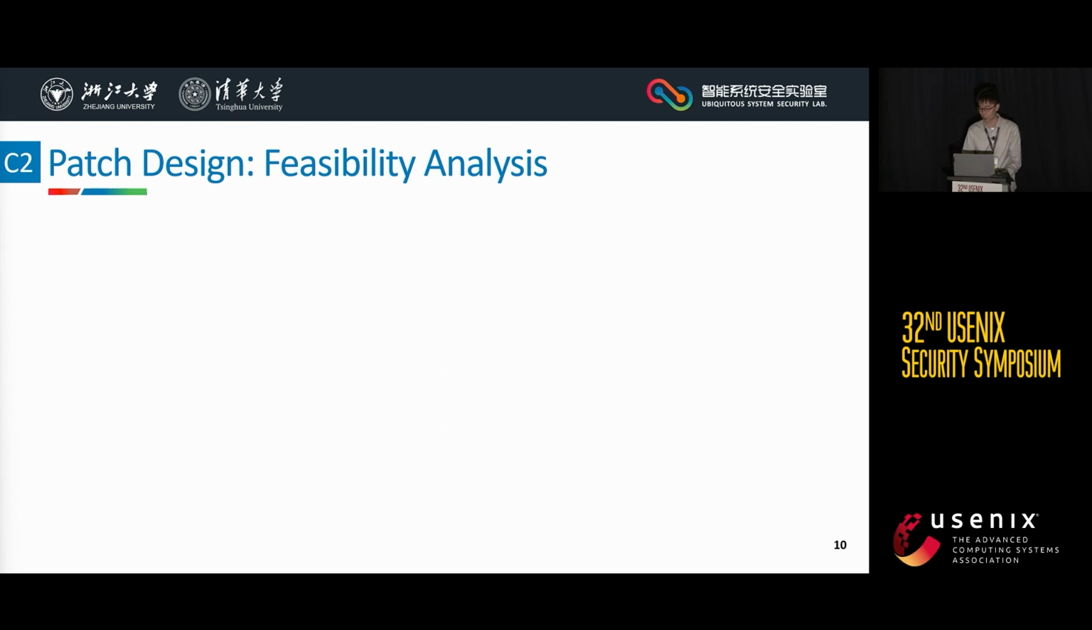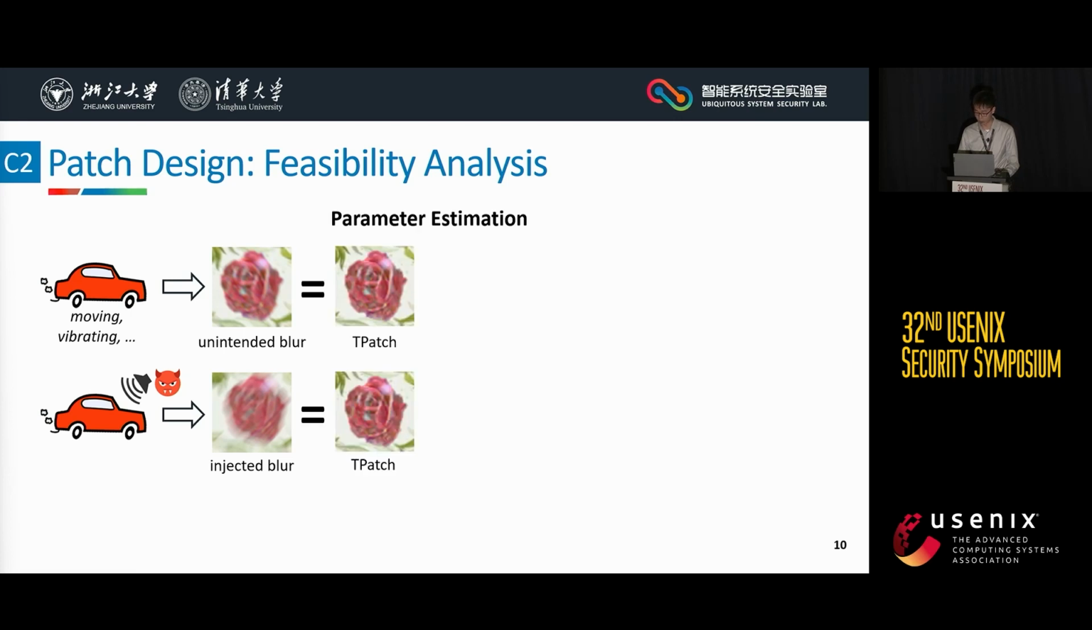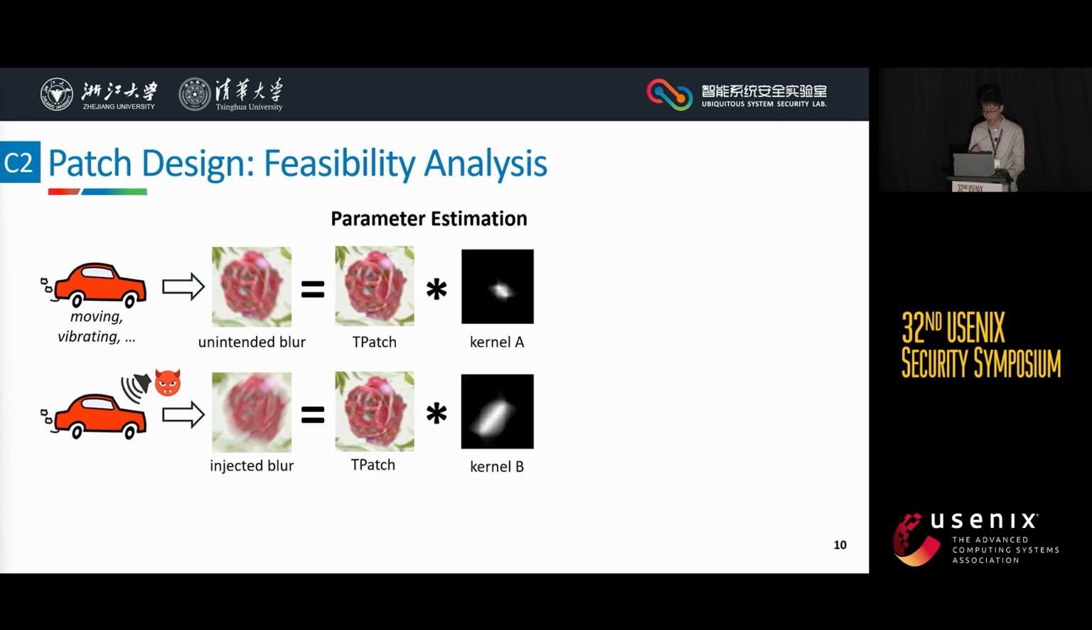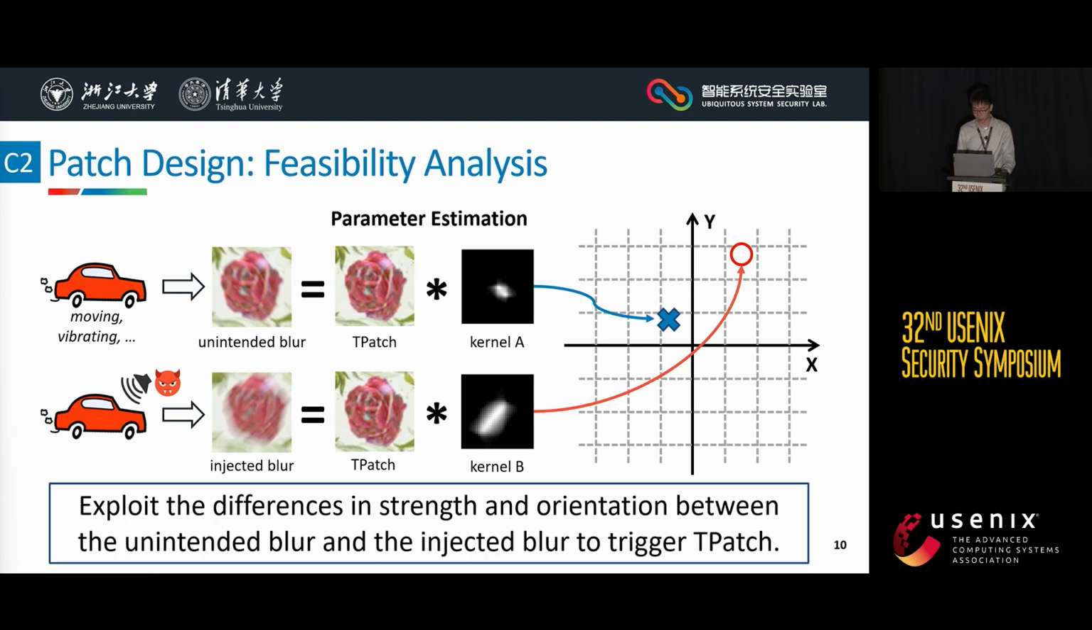The second challenge is how to enable TPatch to be only triggered by the injected blur rather than the unintended blur occurring in normal driving. To investigate the feasibility, we use an estimation-based method to obtain their blur kernels from real-world images, and then place them into the 2D coordinate system for comparison. We find that the injected blur is unusual in normal driving, and thus it's possible to exploit the differences in strength and orientation to trigger TPatch.